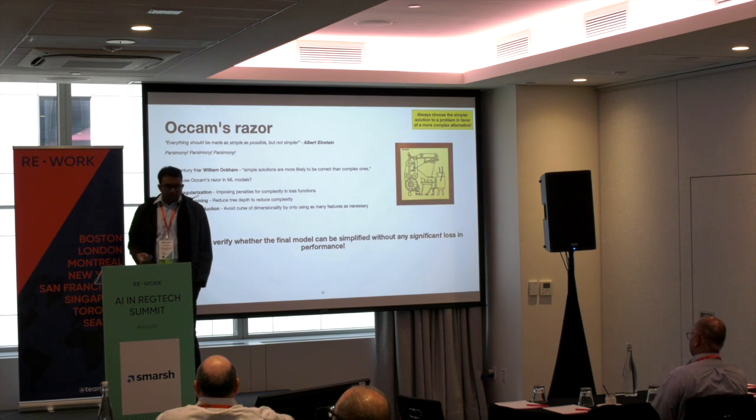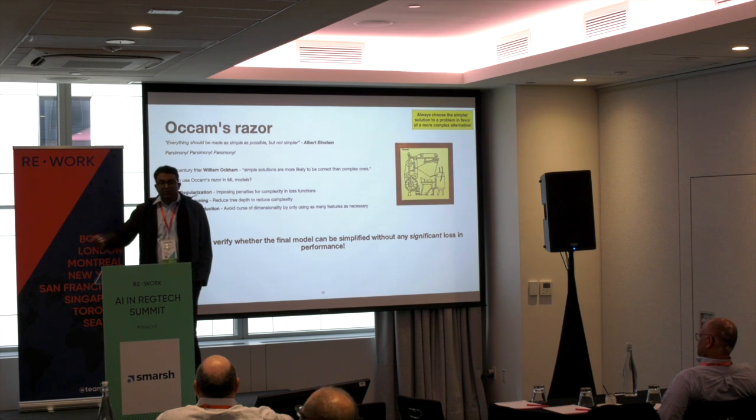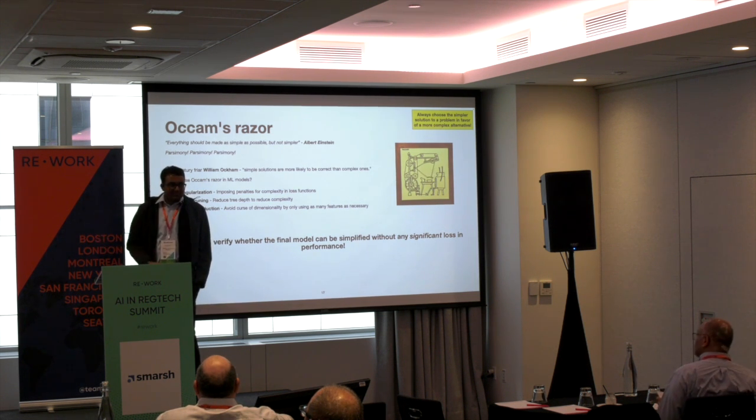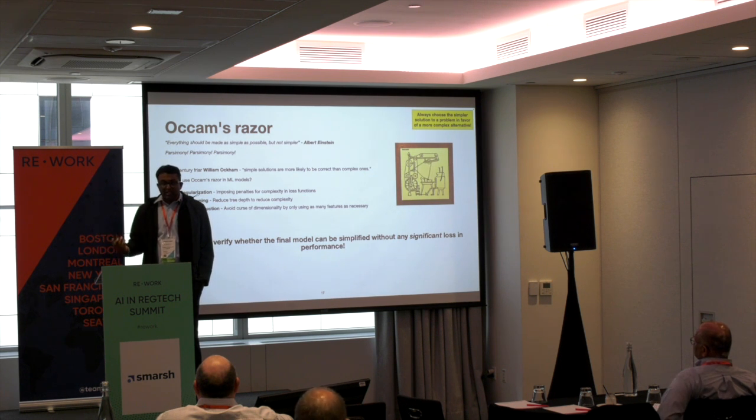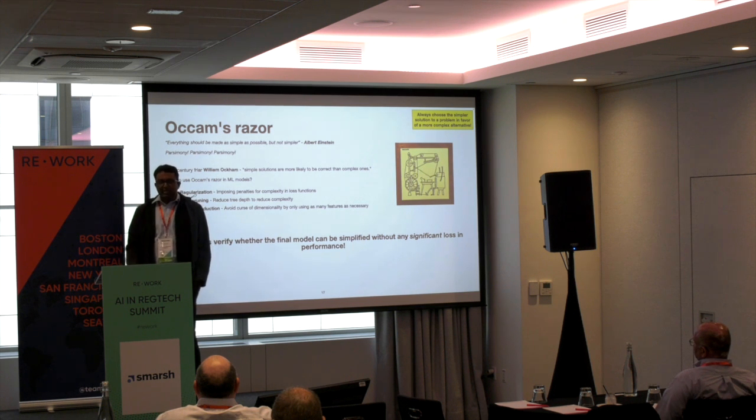And then, last but not least, one of my favorite principles that I always try to implement is Occam's razor, which basically means try to use as simple a tool as possible for a particular problem, or at least start off from a simple solution rather than directly jumping into the latest and greatest complicated architecture. A lot of times, I'm sure many of us have experienced it ourselves, even a complicated business problem could be solved by a couple of business rules, at least to start with. We should start off with something simple because it's more interpretable, easier to deploy, and easier to communicate to our stakeholders and clients.